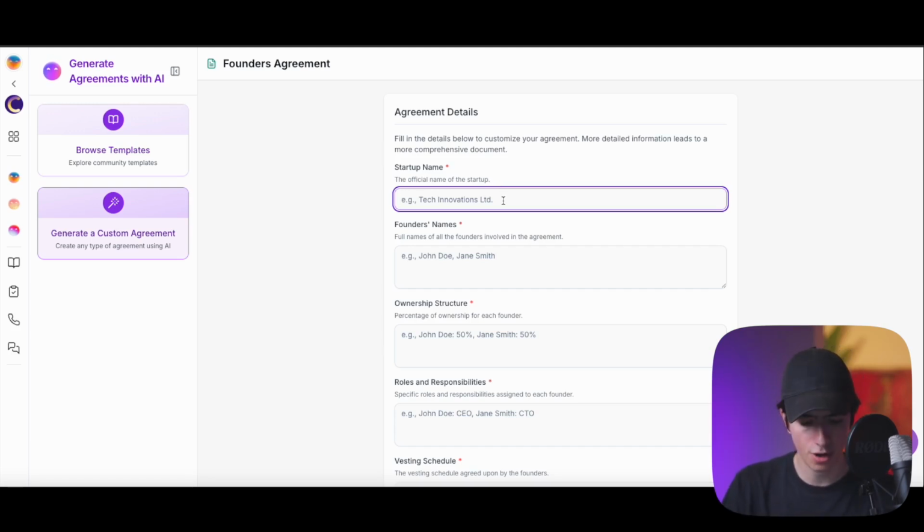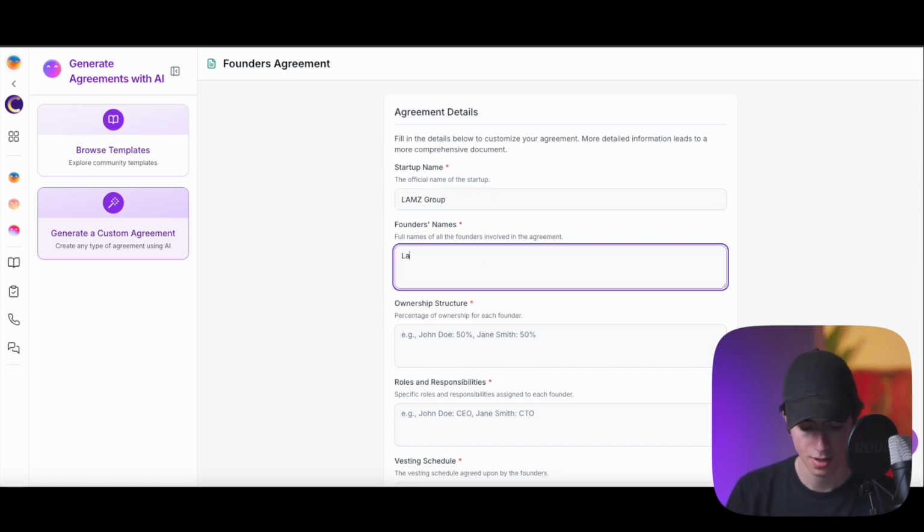So, for example, the startup name could be called, let's say, Lambs Group, right? Founder's name, let's say Lambros Lazopoulos.